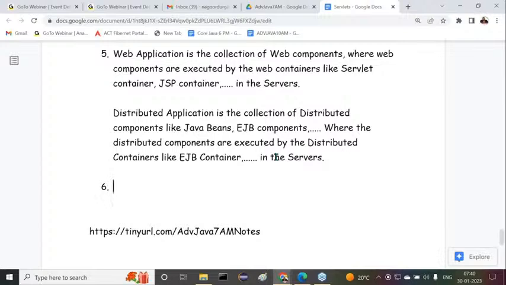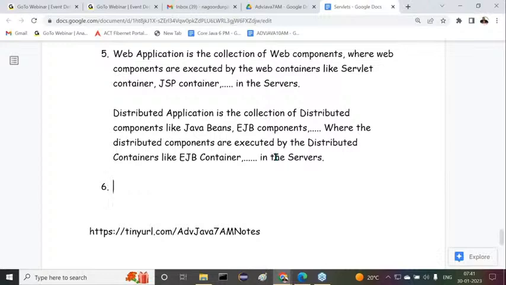Web servers provide a web environment, but not the complete stack of middleware services. Distributed applications require the complete stack, which application servers provide. Because of that, to execute web applications, both web servers and application servers can be utilized, but to execute distributed applications, only application servers are utilized. Web servers are not sufficient; their capabilities are not enough.